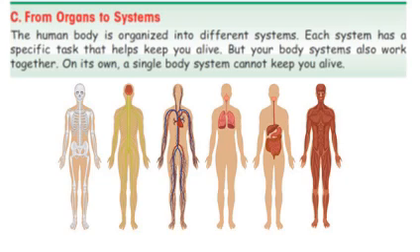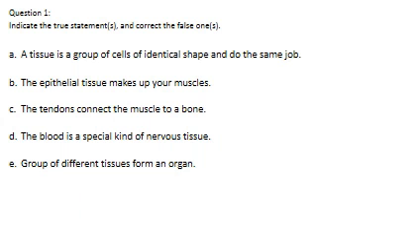Like in the first picture, we have different bones forming the skeletal system. In the second picture, we have the nerve, brain, spinal cord forming the nervous system, the circulatory system, the heart, and the blood vessels, and so on. So your body has many body systems. All together, they form a living organism. And all the body systems depend on each other. Any questions on this? No. Now we solve some questions about the lesson.